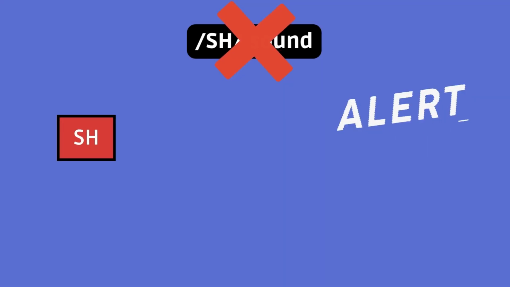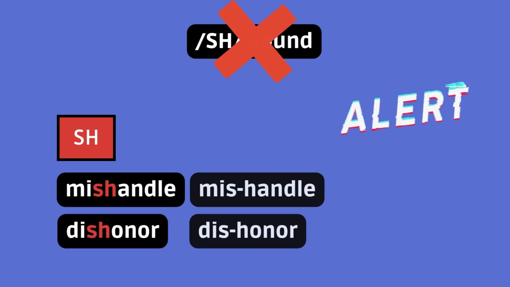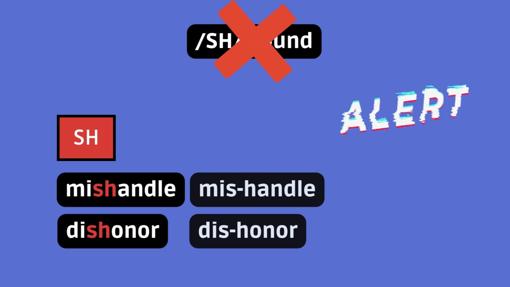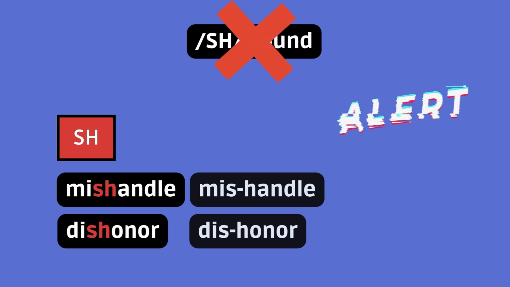Finally, watch out for words that don't have the sh sound, but do have the SH spelling. These are usually a prefix merging with a root word, but the SH letters are part of different syllables, like in mishandle or dishonor. It's just a coincidence that the prefix ends in S and the root word begins with H, but no sh sound here.